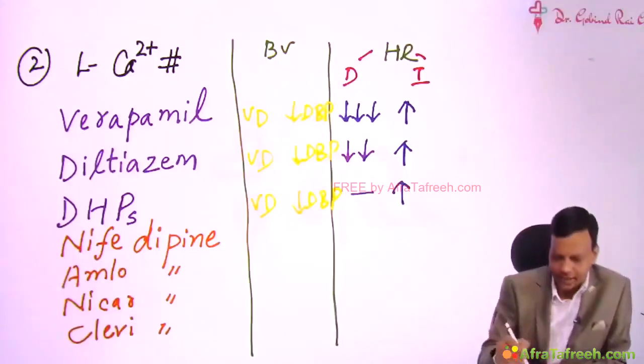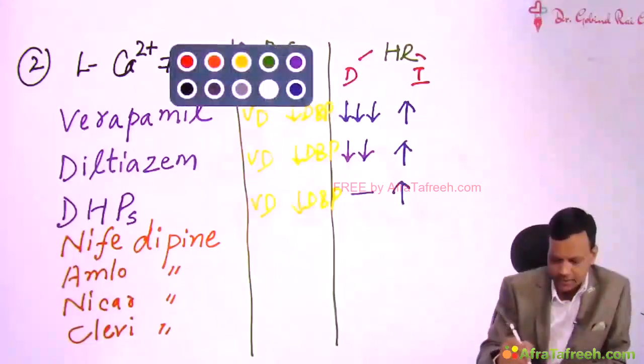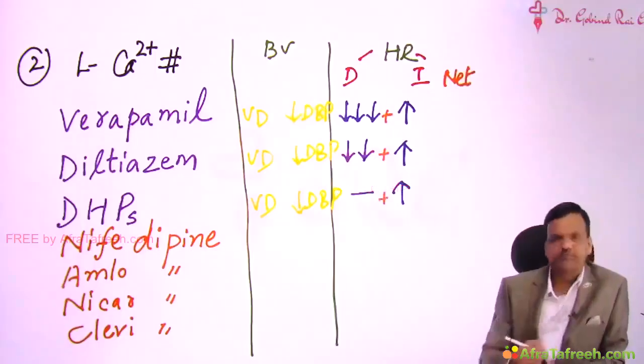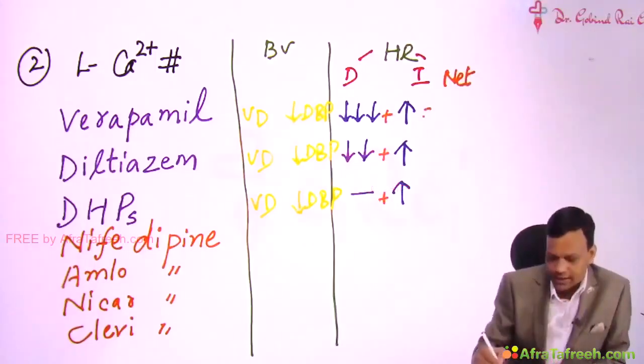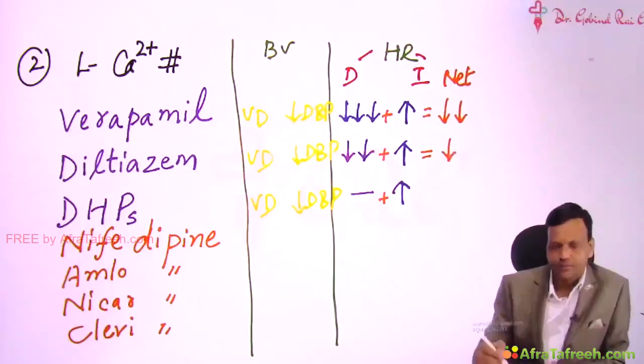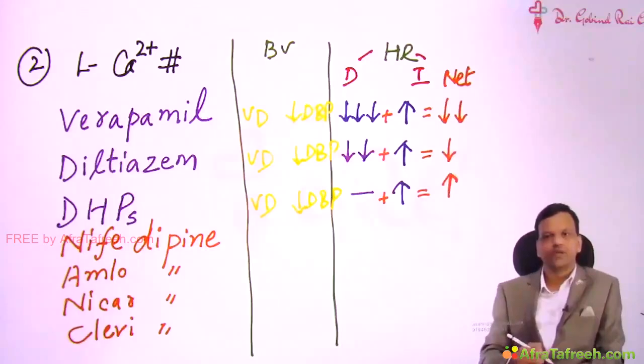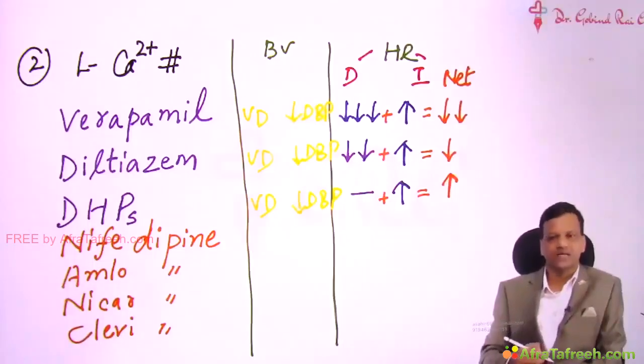So if we see the net effect of these drugs on heart rate, the final effect will be the sum of these two activities. The final effect on the heart rate is: verapamil decreases the heart rate, diltiazem also decreases the heart rate, but dipins increase the heart rate. So verapamil and diltiazem decrease the heart rate and dihydropyridines increase the heart rate.